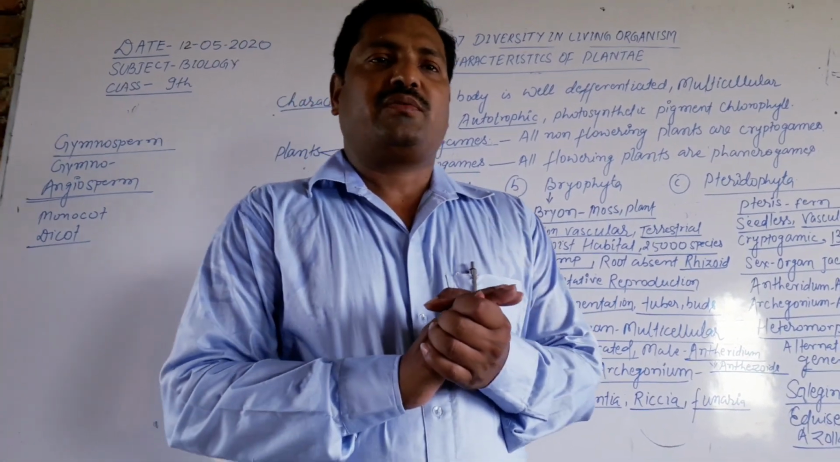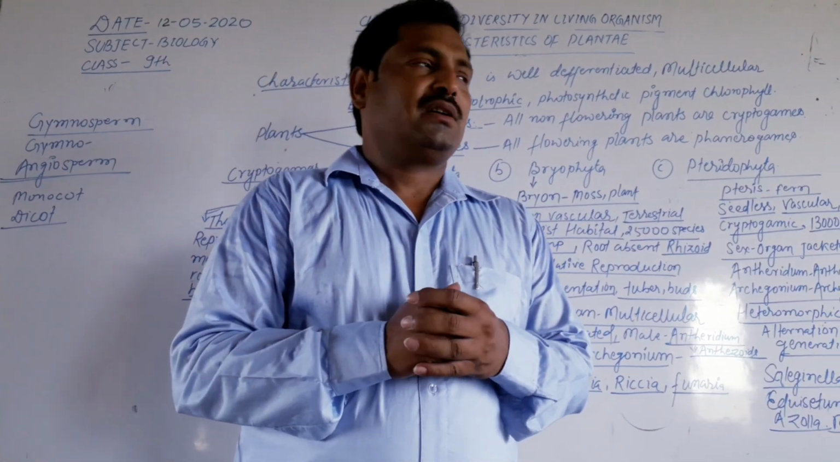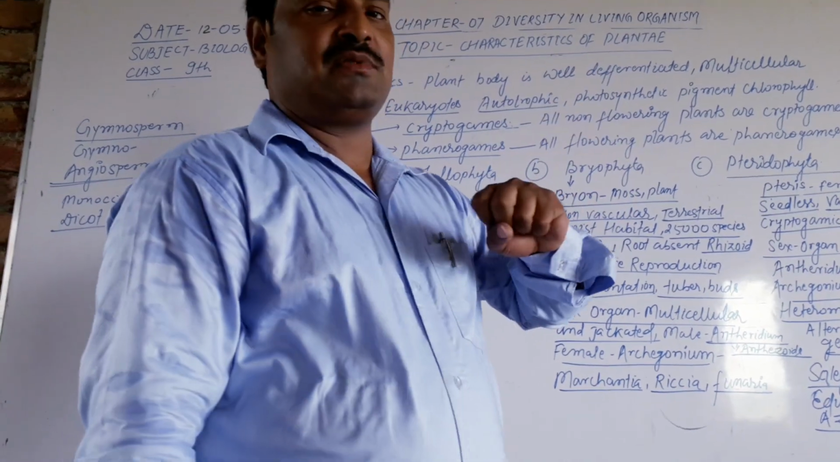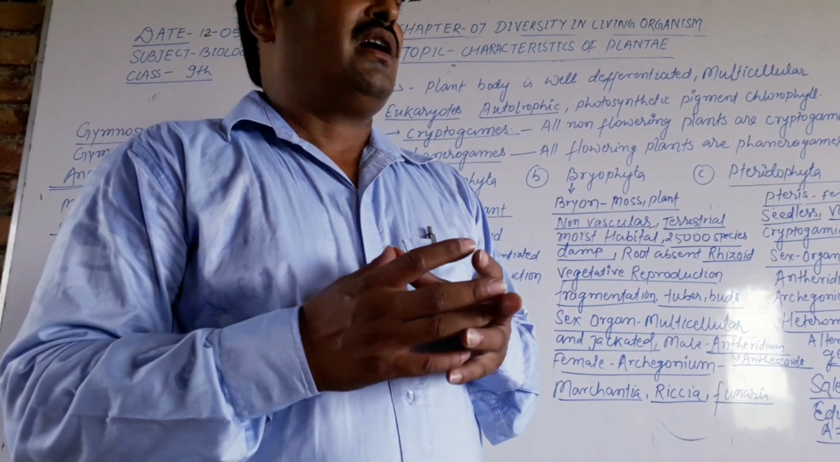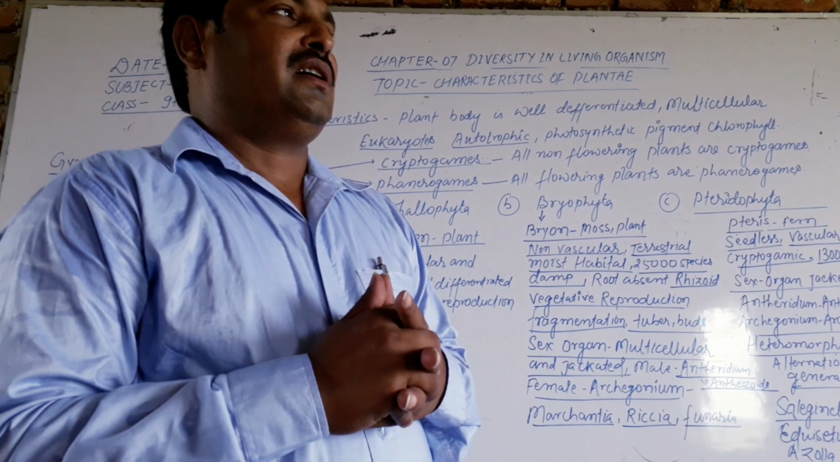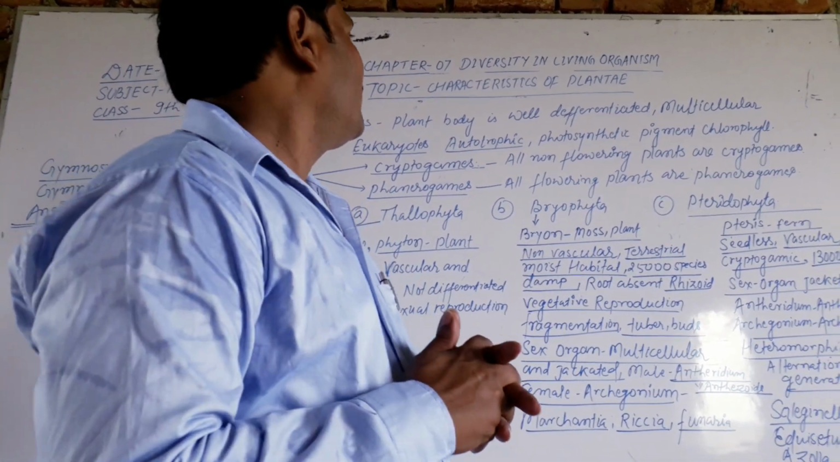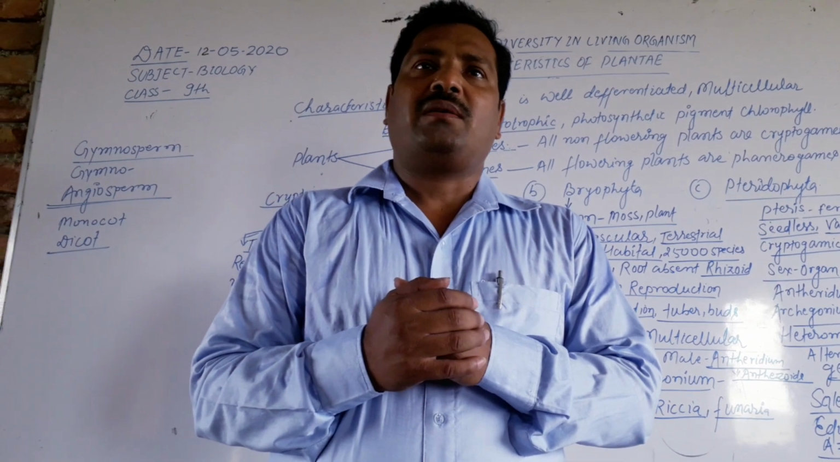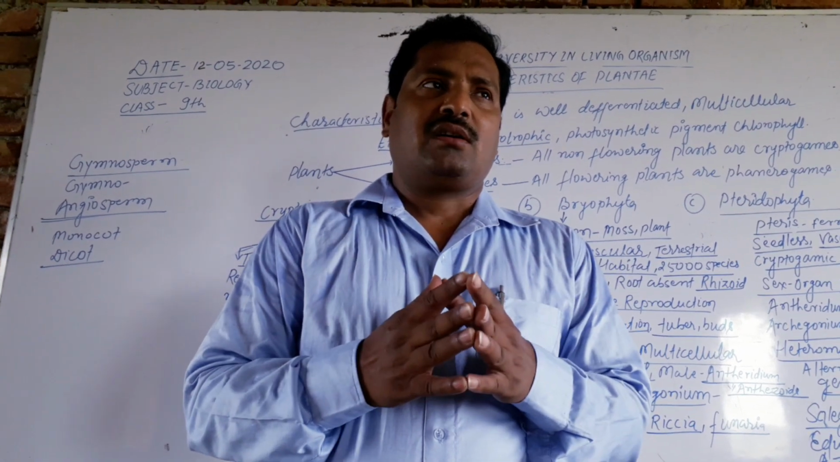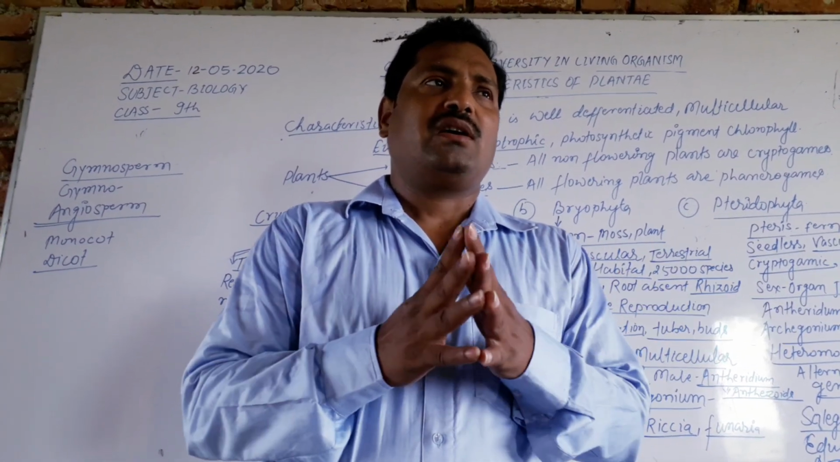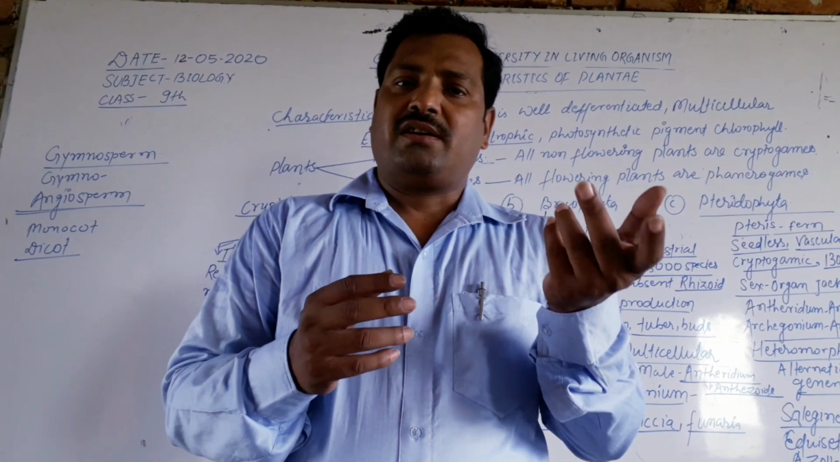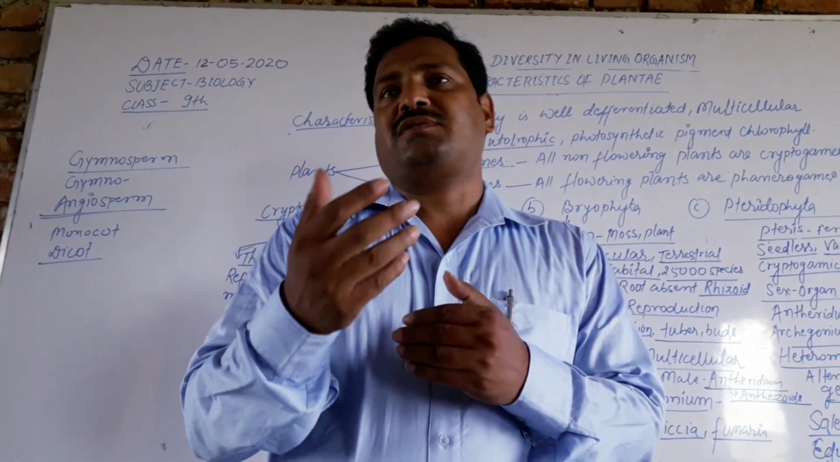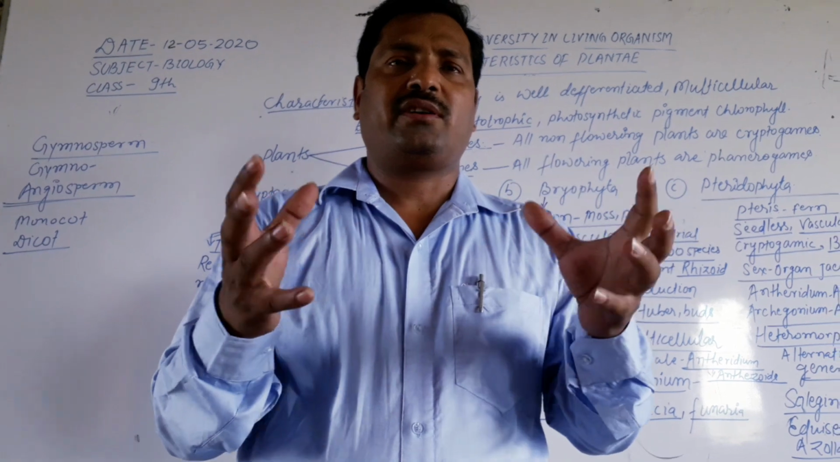Dear students, we have discussed diversity in living organisms. The chapter number is 7. In chapter 7, we discussed yesterday the characteristics of fungi. In fungi we have discussed so many related topics. They are non-vascular, heterotrophic, and also saprophytic. That is what we have discussed about fungi.